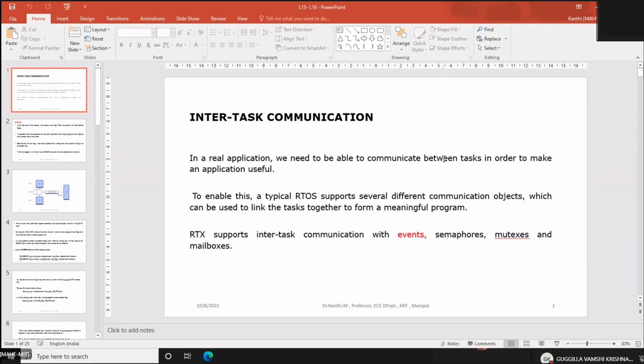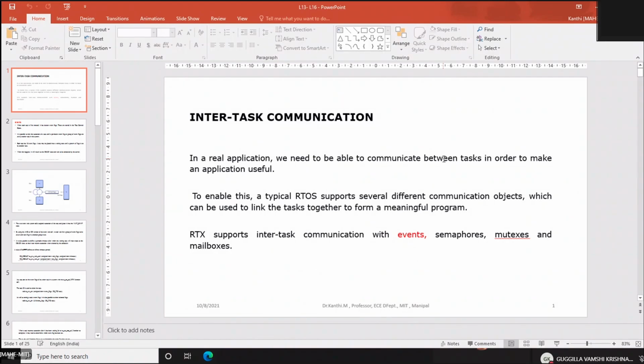Since our subject is operating systems, the real-time operating systems, we've seen the process, process creation, process management, and the various functions used in RTX for the process.